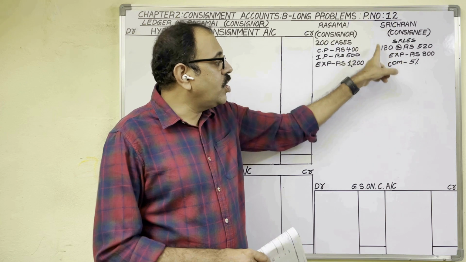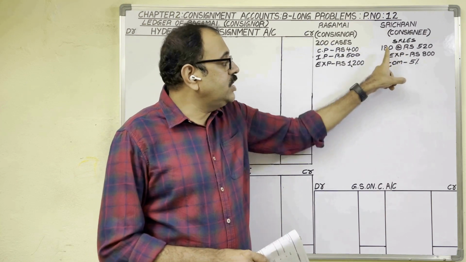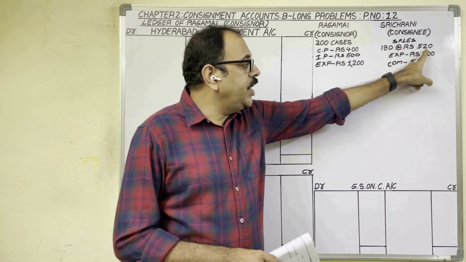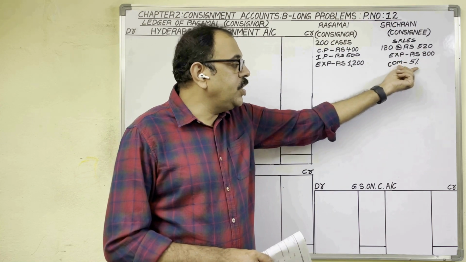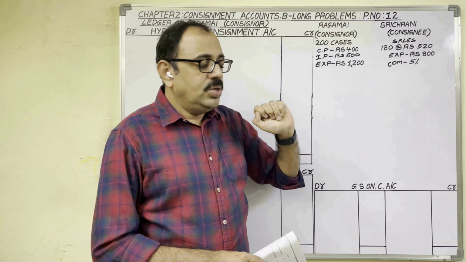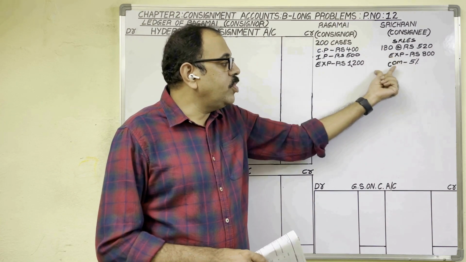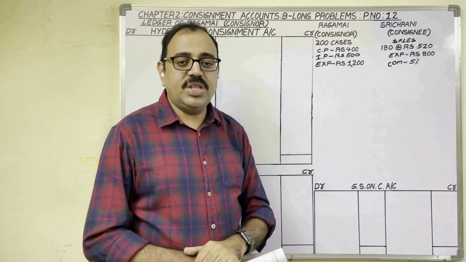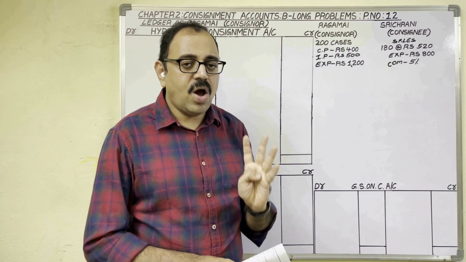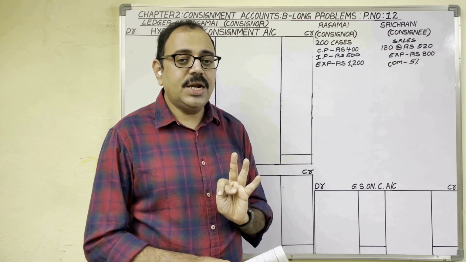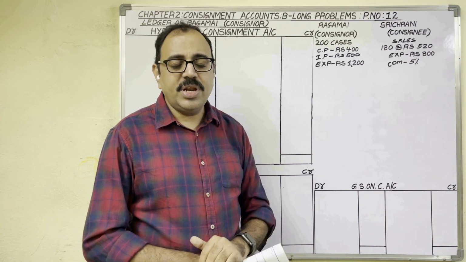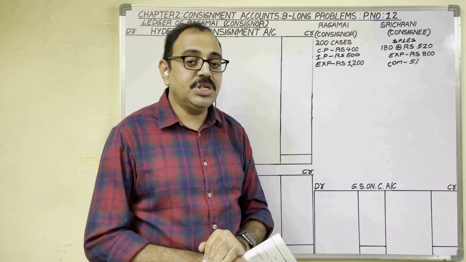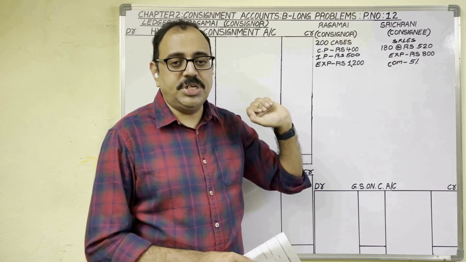The consignee gets commission on these sales. So on the sales amount, 180 into 520, the consignee is entitled to take 5% commission. There is no proper information about this commission. Commission is of three types: normal or ordinary commission, del credere commission and overriding commission. As there is no proper information in the question, our assumption is that this is normal commission.